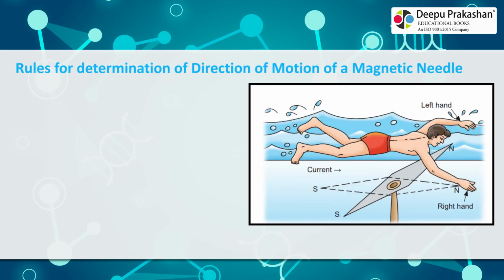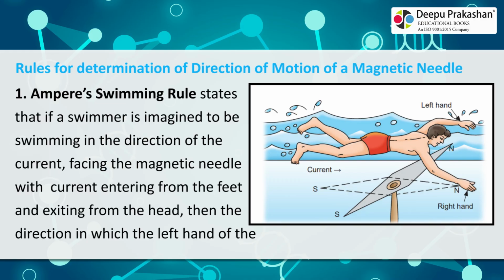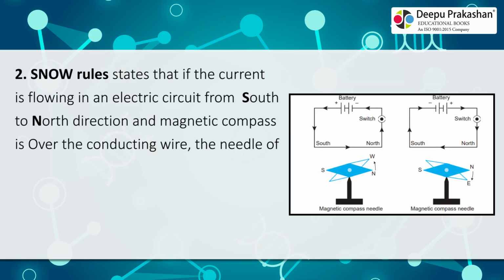Rules for determination of direction of motion of a magnetic needle. 1. Ampere's swimming rule states that if a swimmer is imagined to be swimming in the direction of the current, facing the magnetic needle with current entering from the feet and exiting from the head, then the direction in which the left hand of the swimmer points indicates the motion of the north pole of the magnetic needle, as shown in figure 9.2.